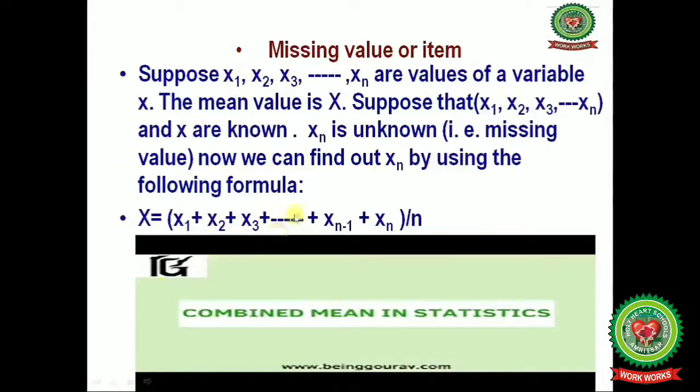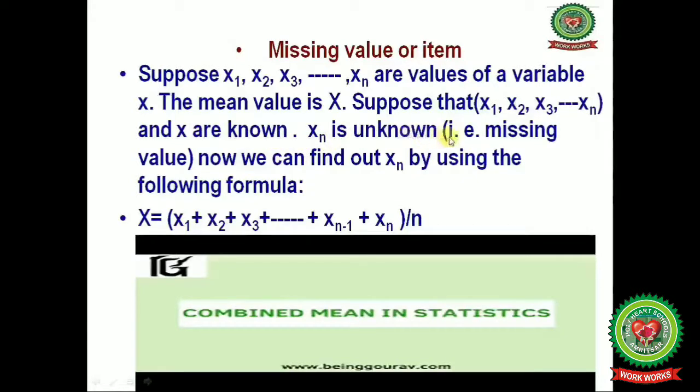Next is how to handle the problem when a missing value is there in the problem. Suppose x1, x2, x3 and so on up to xn are values of a variable x. The mean value is capital X. Suppose that x1, x2, x3 and so on up to xn and the mean are known.